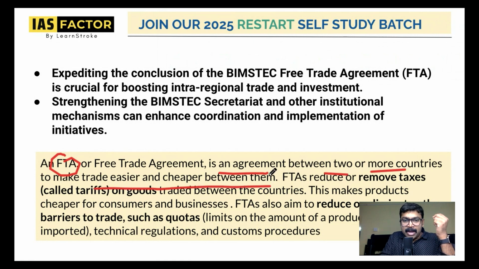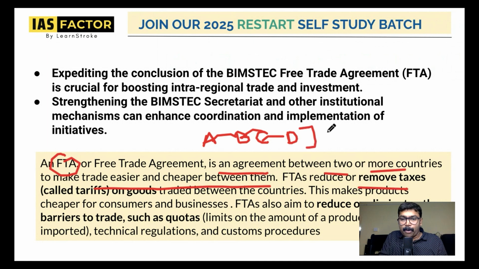Imagine that there is a country called A, there is a country called B, and there is another country called C. A is trading with B, B is trading with C, C is trading with D. So there are two or more countries involved in this. That means free trade means you remove the taxes. The most important thing is you remove the taxes called tariffs. So if A is selling apples to B, B is selling oranges to C, C is selling mobile phones to D, between two countries, they'll remove the tax or tariff.